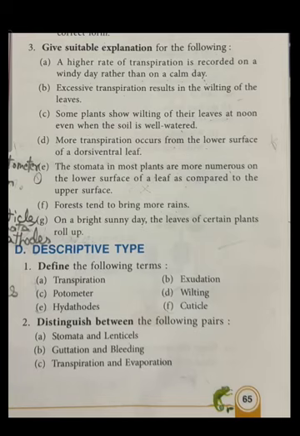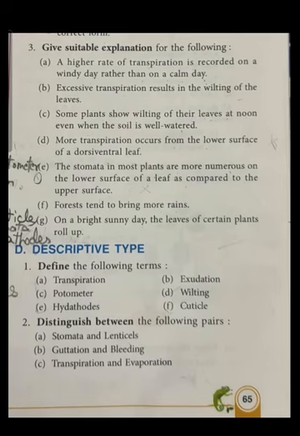The first one is stomata and lenticels. First, stomata are present in the leaves and lenticels are present on the stems. Second, stomata open during the day only, and lenticels remain open throughout the day and night.